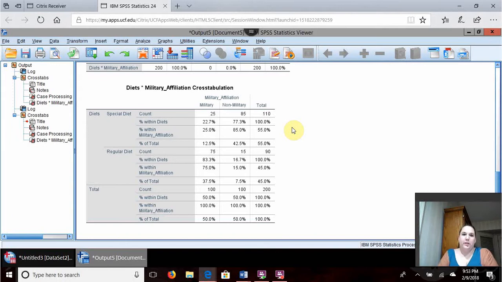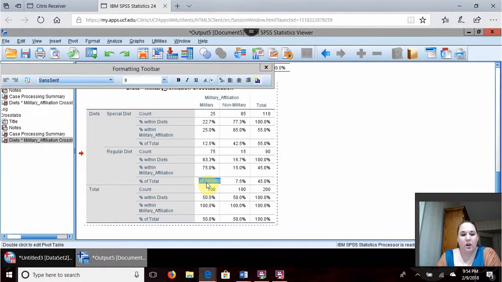So 2 questions that will mirror the homework. What percent of military total population eats a regular diet? How do you figure this out? Well, we're going to go down to regular diet and find percent of total population, and then we are going to look under the military column, but back with our percent of total, which gives us 37.5.